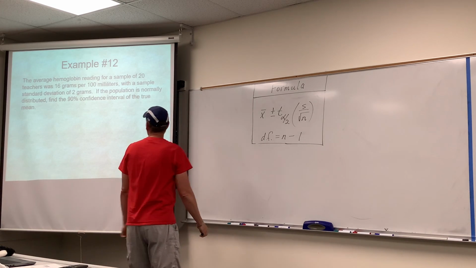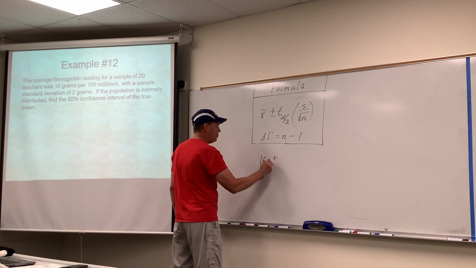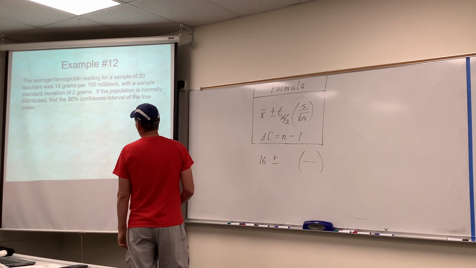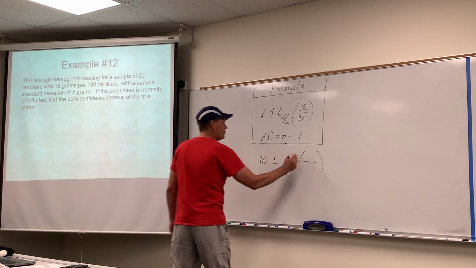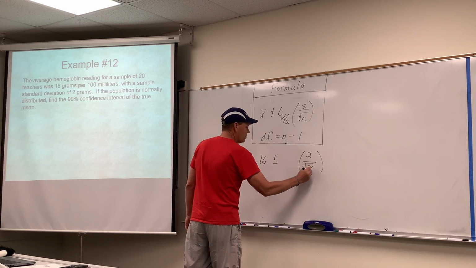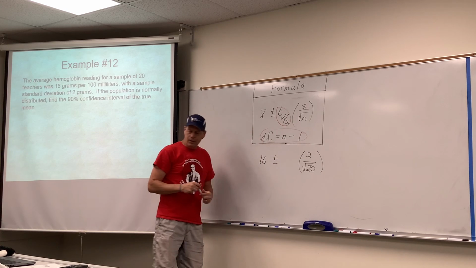X bar would be the 16. That was the mean of the sample. S would be the standard deviation, which was 2. N would be the fact that they sampled 20 teachers. And then, of course, the t and the degrees of freedom all go together, don't they?